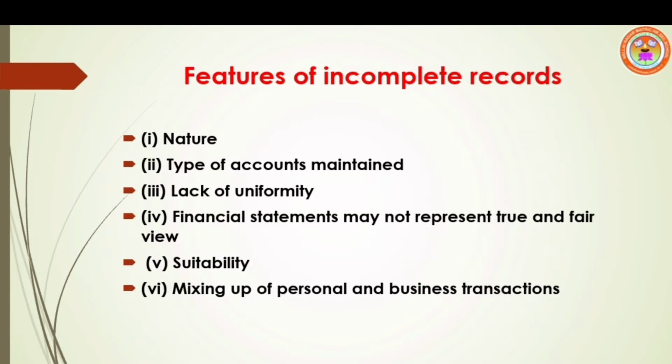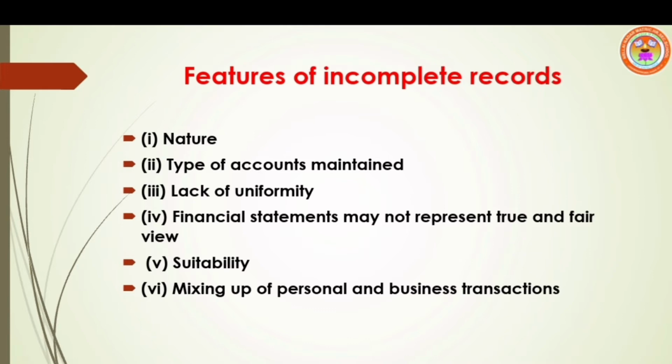Features of incomplete records. Point number 1, nature. It is an incomplete, inaccurate, unscientific and unsystematic system of bookkeeping. Accounting principles and accounting standards are not followed properly. Point number 2, type of accounts maintained. Under incomplete records, only cash and personal accounts are maintained fully.